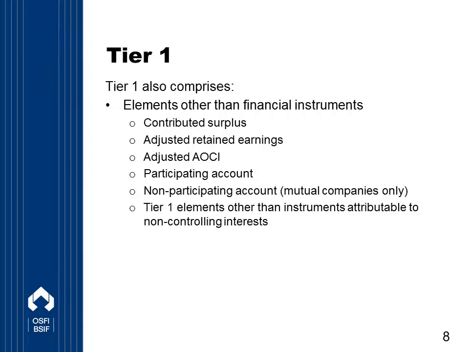So at this point, we've discussed Tier 1 financial instruments, but Tier 1 capital also comprises elements other than financial instruments. So this includes, for example, contributed surplus, adjusted retained earnings, adjusted AOCI or accumulated other comprehensive income, amounts for participating accounts, amounts for non-participating accounts for mutual companies, as well as Tier 1 elements other than instruments attributable to non-controlling interests.